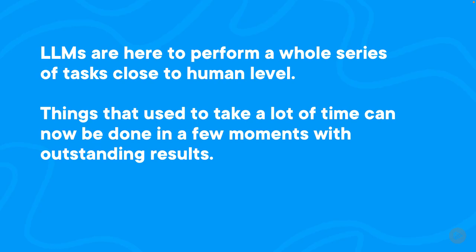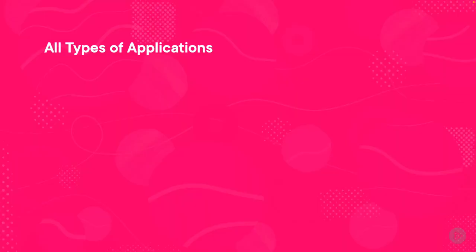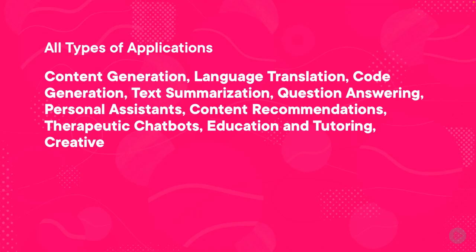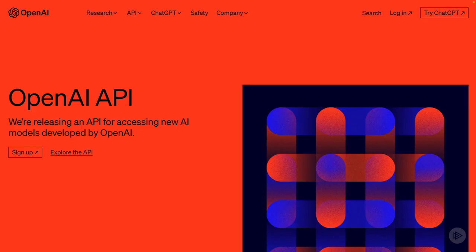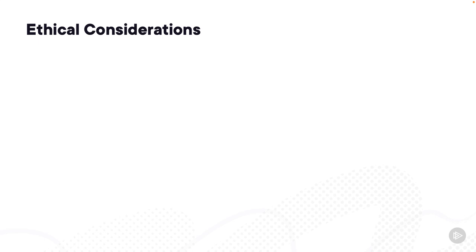Things that used to take a lot of time can now be done in a few moments with outstanding results for all types of applications, like content generation, language translation, code generation, text summarization, question answering, personal assistance, content recommendations, and so on and so forth. And now that you have taken this course, you are ready to develop generative AI applications using the OpenAI API with Python, which brings me to a few interesting points that you should take into account, namely the ethical considerations.